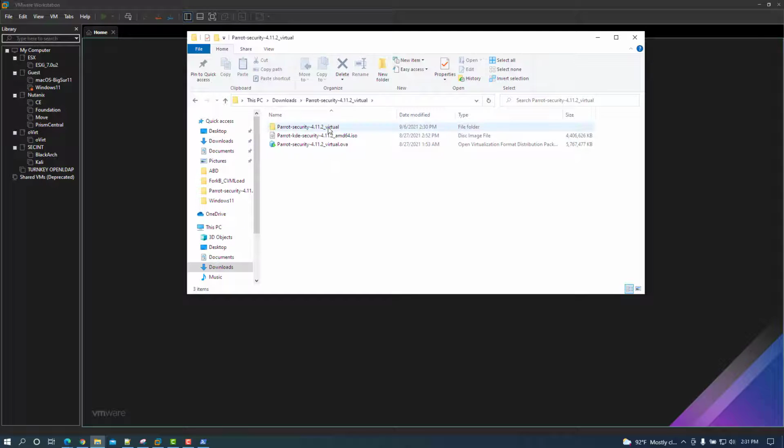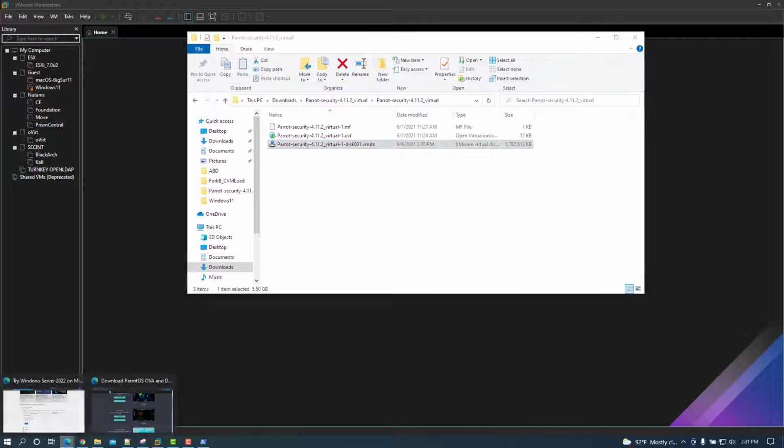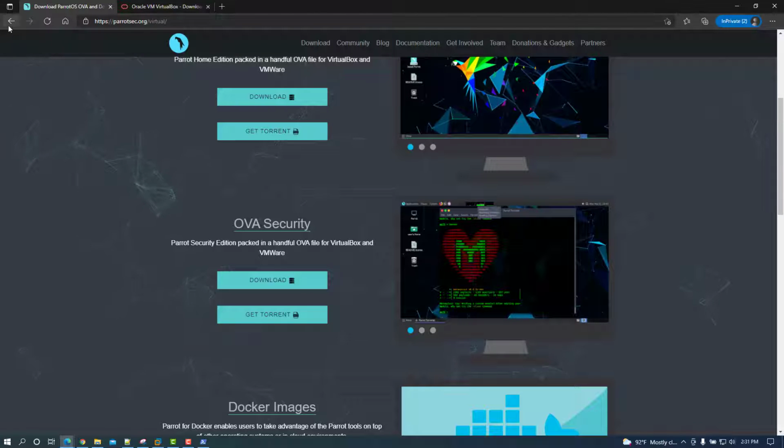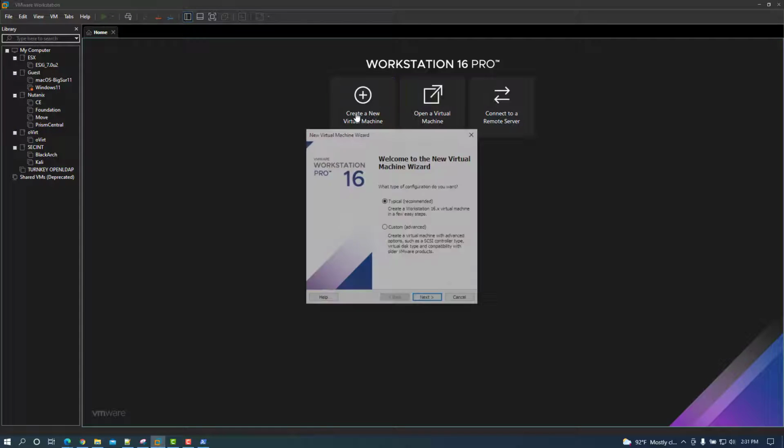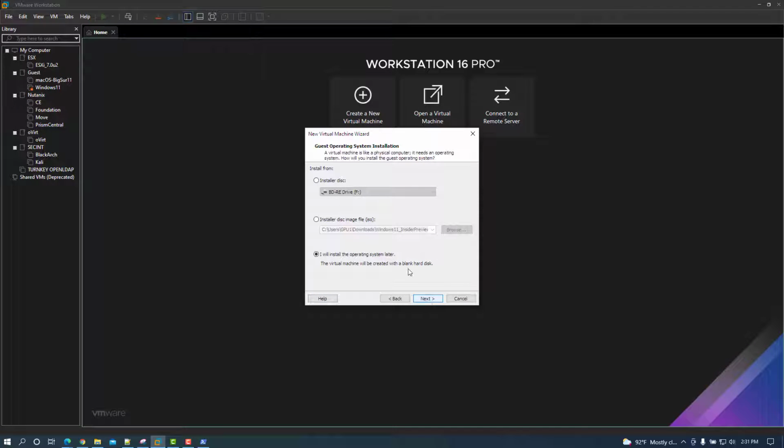Rather than using the VMDK like we were just trying to use here, if we go back into our download option here, Mate or KDE, you can select whichever one, but if you select the download link, it's going to download the .iso file. And when we create a new virtual machine using the ISO file, that's actually going to be a cleaner process and it's going to successfully deploy the virtual machine. So let's go back into Workstation, create a new virtual machine, typical, next, install the operating system later.